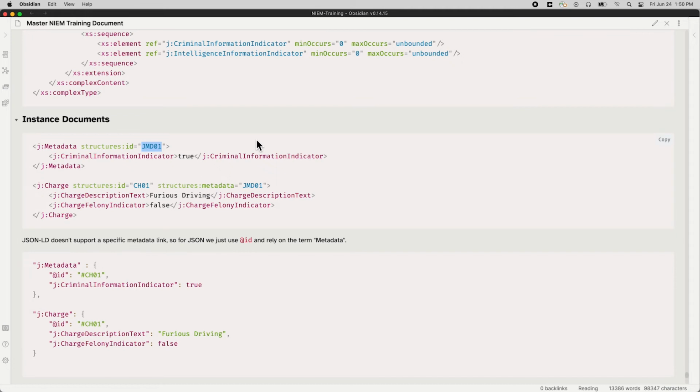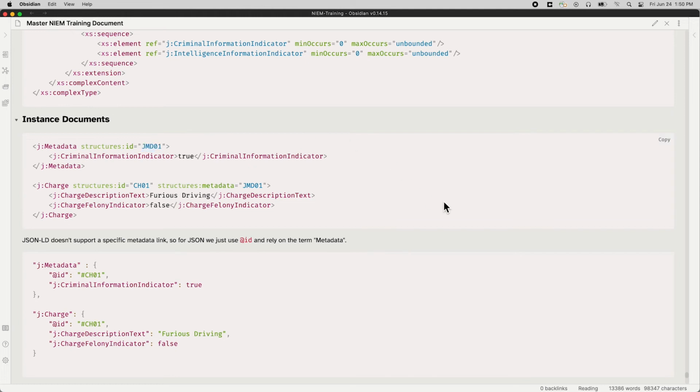And then here's the charge that it applies to. And the charge points to it. And the charge says, hey, I have metadata that applies to me. That metadata is JMD01. And so we know what metadata, we look for that ID. And we know that this criminal information indicator equaling true means that the stuff in this charge is criminal information. So that's exactly what we wanted.